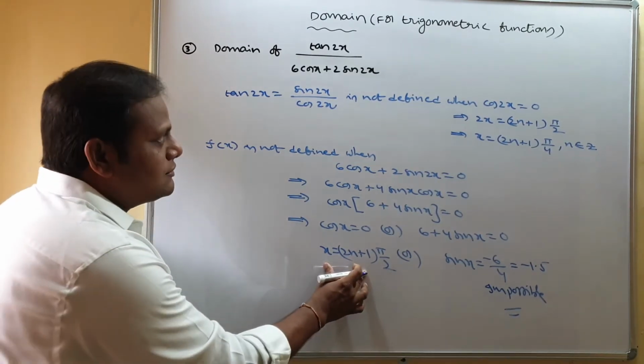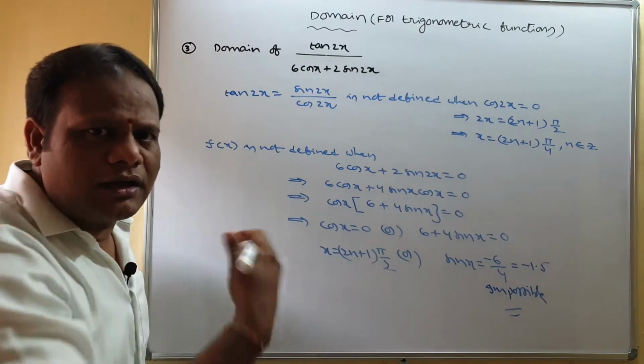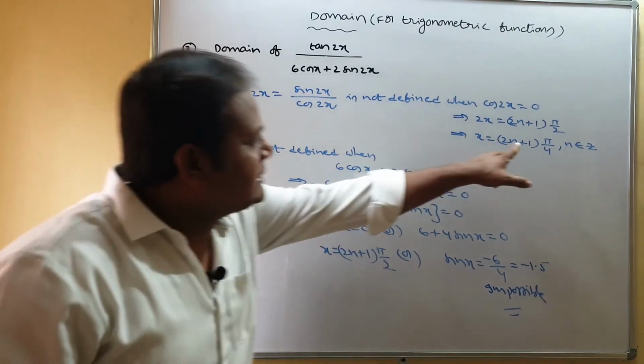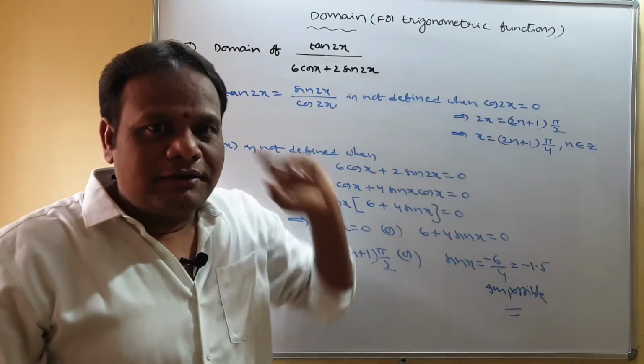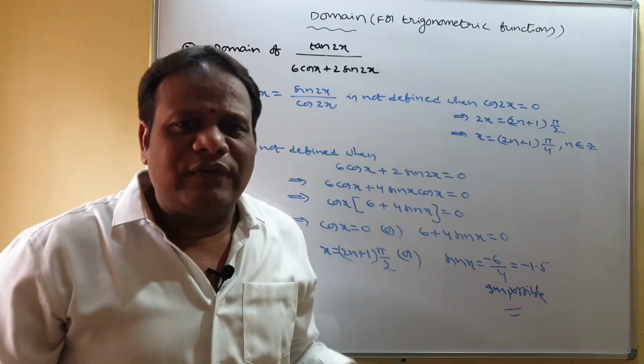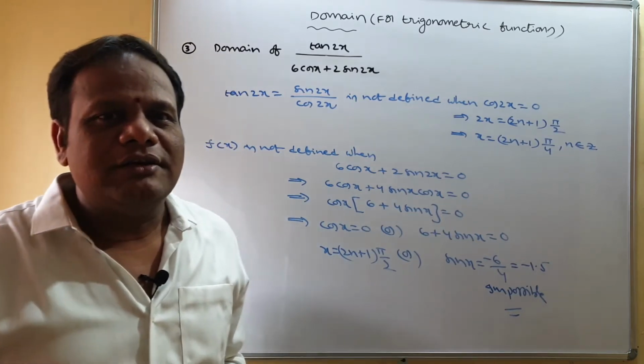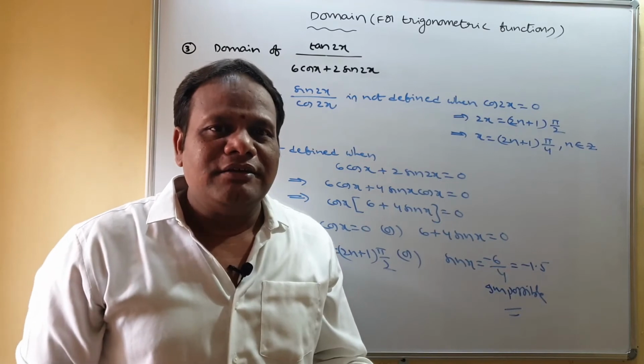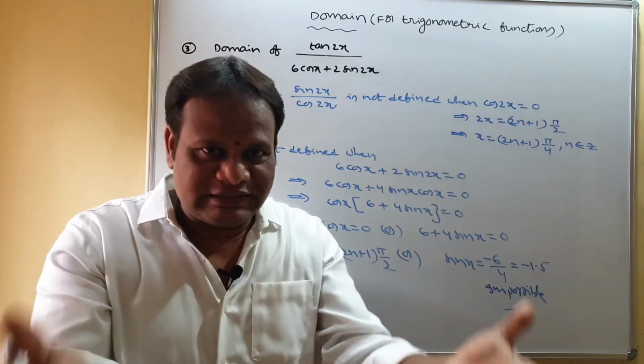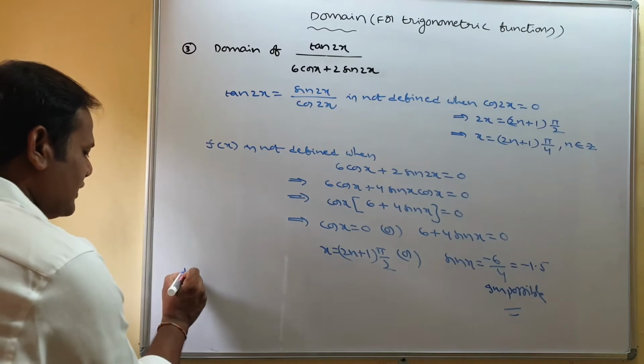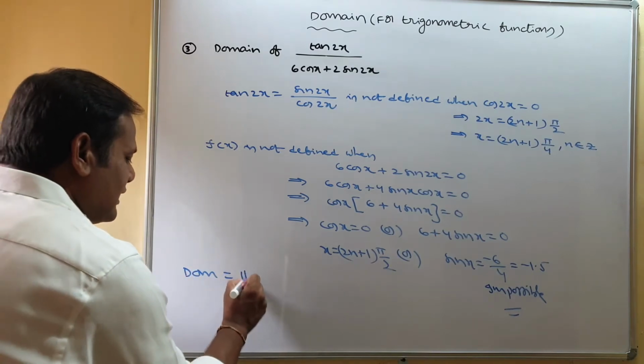At these angles, is this function defined or not? No, not defined. At these values also this function is not defined. We are finding the domain. Domain means where the function is defined, and we have to give those values. So the domain of the function is the entire real number set